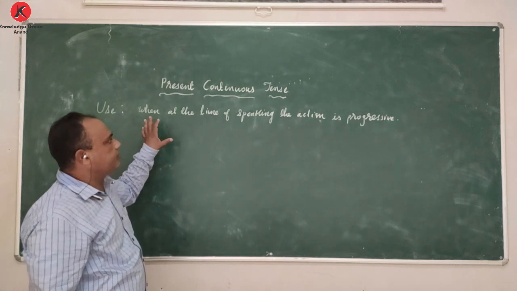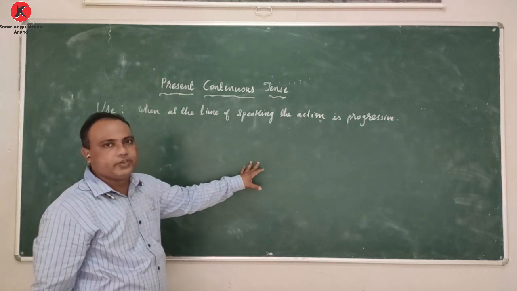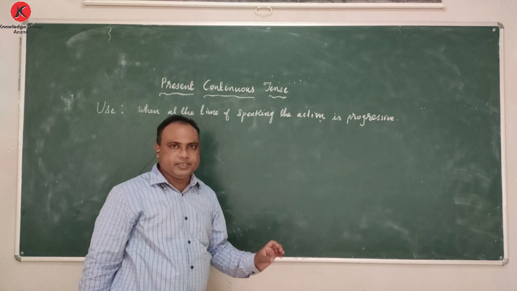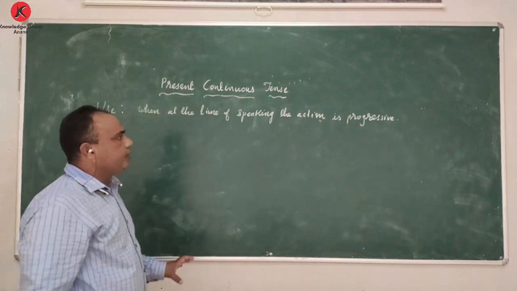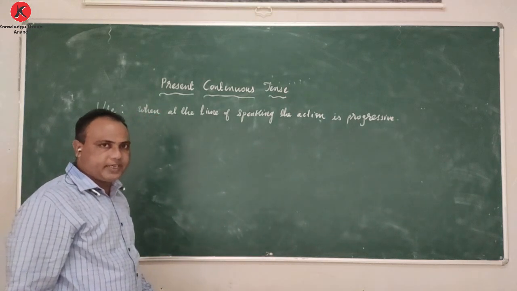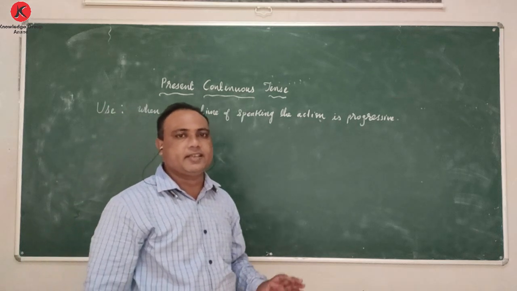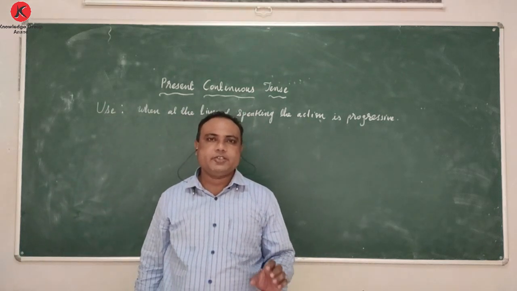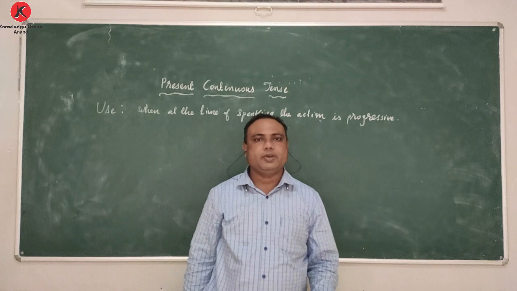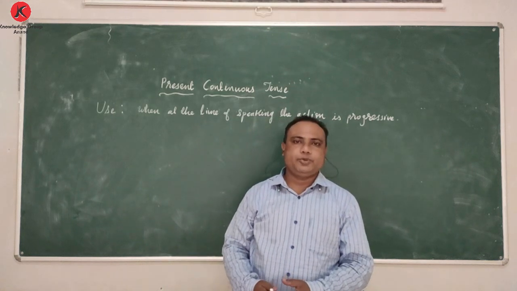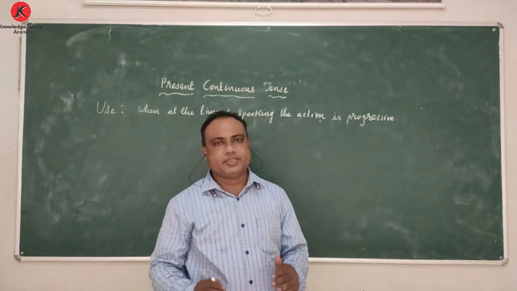At the time of speaking, the action is continuous, in a little bit simple way. When you are speaking or when someone is speaking a particular sentence, at that time the action should be in a continuous mode. Then we are supposed to use present continuous tense.